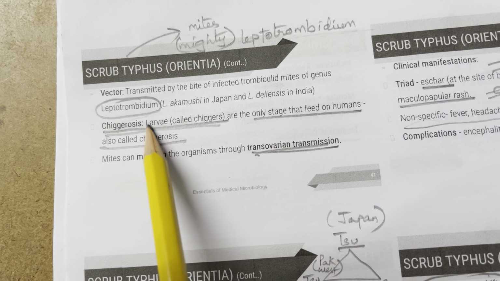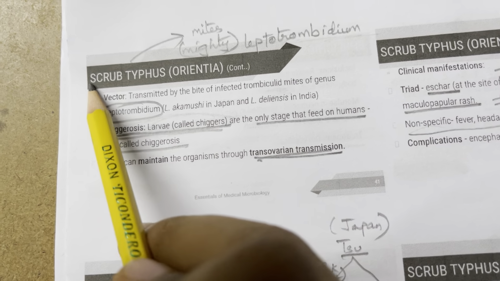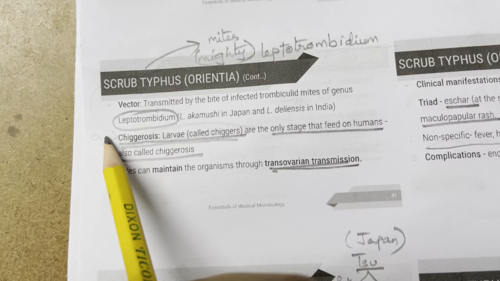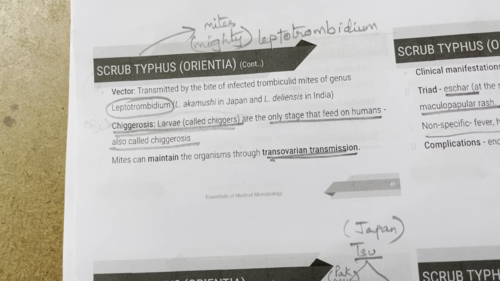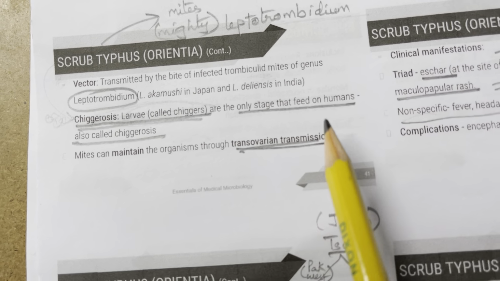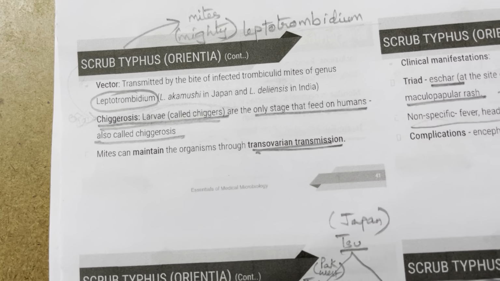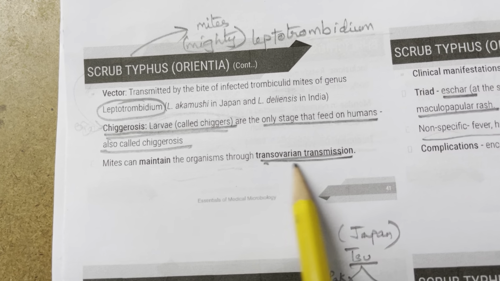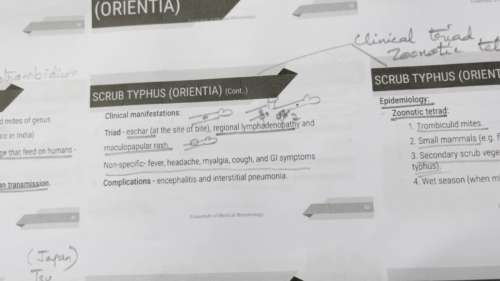In chigger infestation, the larvae are called chiggers. So scrub larvae are called chiggers. They're the only stage that feeds on humans. And mites can maintain the organisms through ovarian transmission.